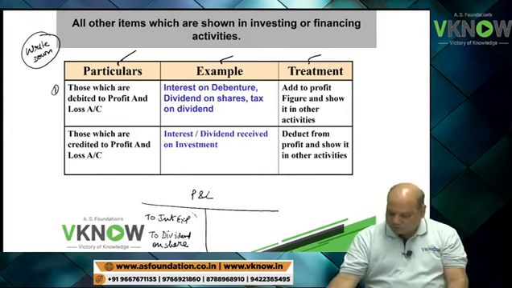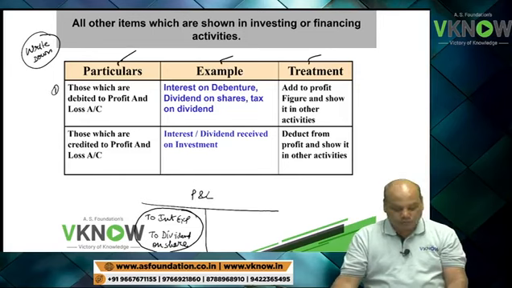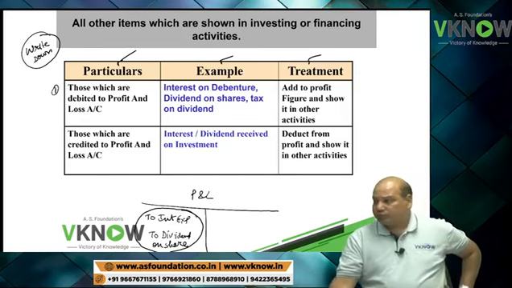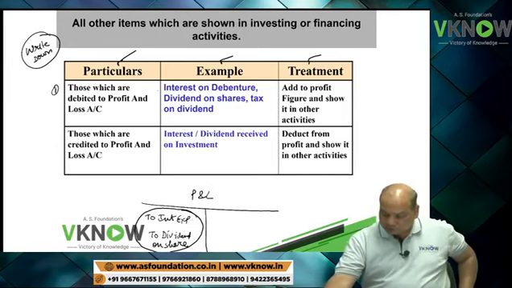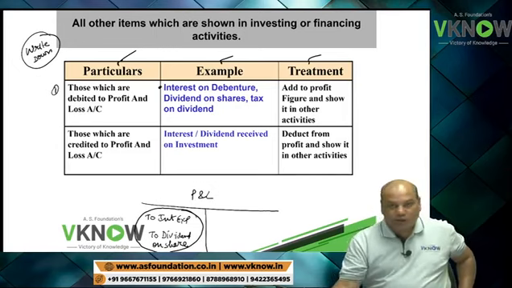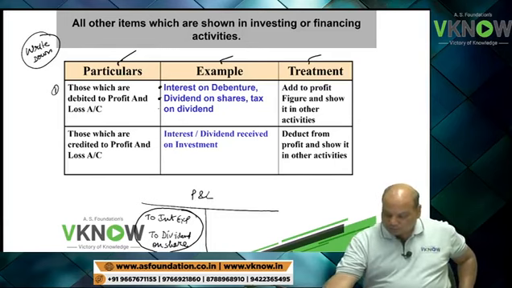So these items are required to be removed from here, and they need to be shown in financing activity. So first write down example: interest on debenture, dividend on share, third item tax on dividend, etc.